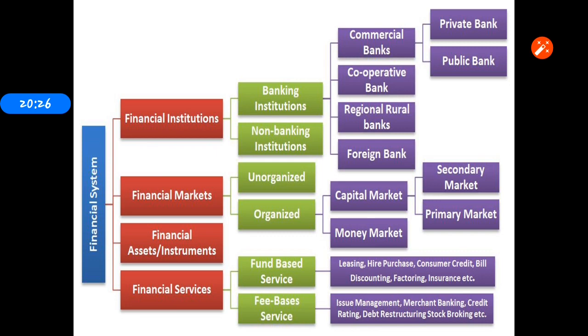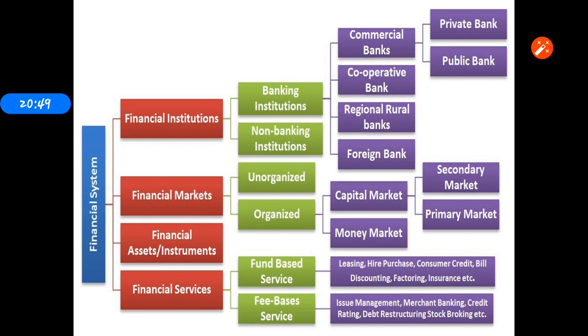The banking institutions are the commercial, cooperative and regional rural banks and the foreign banks. The commercial banks are classified into two sectors: private banks and public banks.